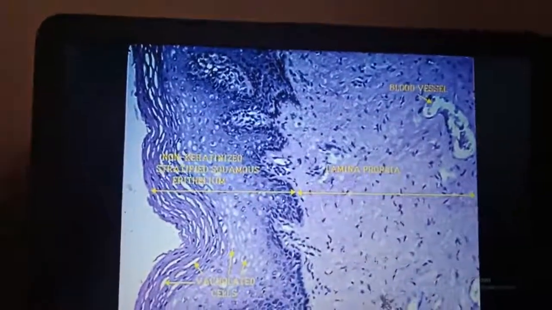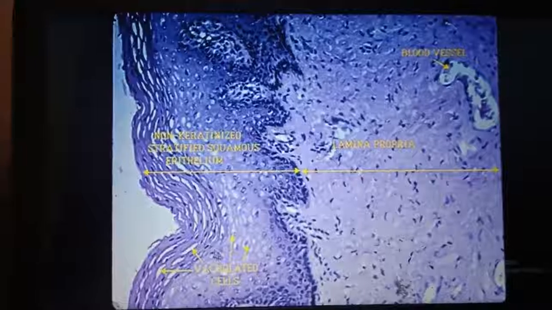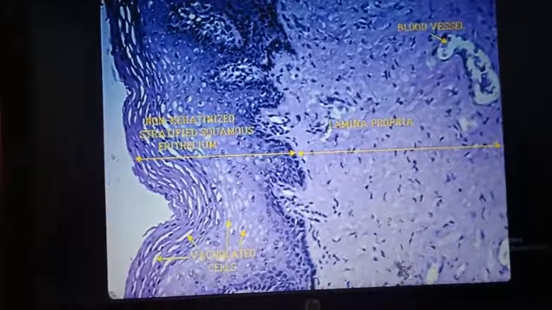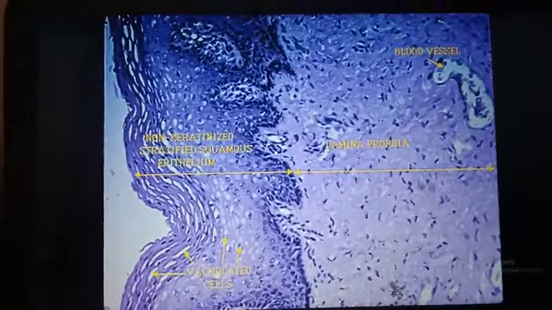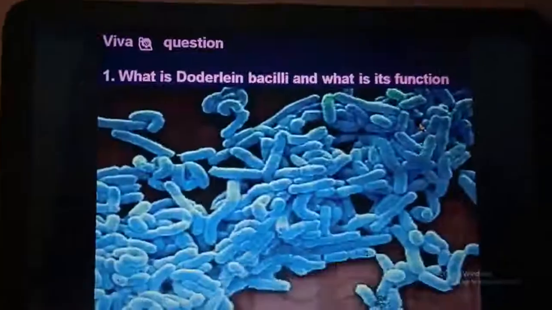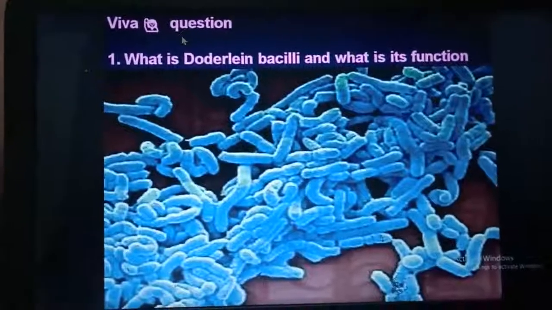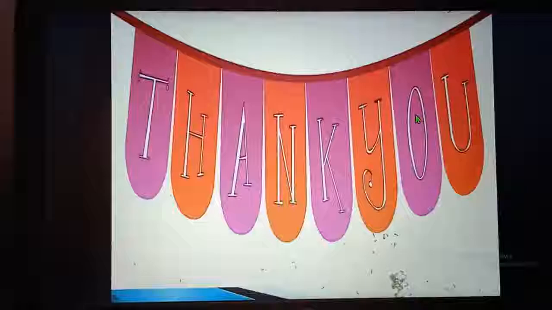And this is the histological slide of the vagina. Here you can see this is the non-keratinized and this is the keratinized form of the stratified squamous epithelium, and these cells are vacuolated due to the presence of Doderlein bacilli. This is the lamina propria, within which there is a blood vessel. Viva question is, what is Doderlein bacilli and what is its function, which we have discussed. Thank you.